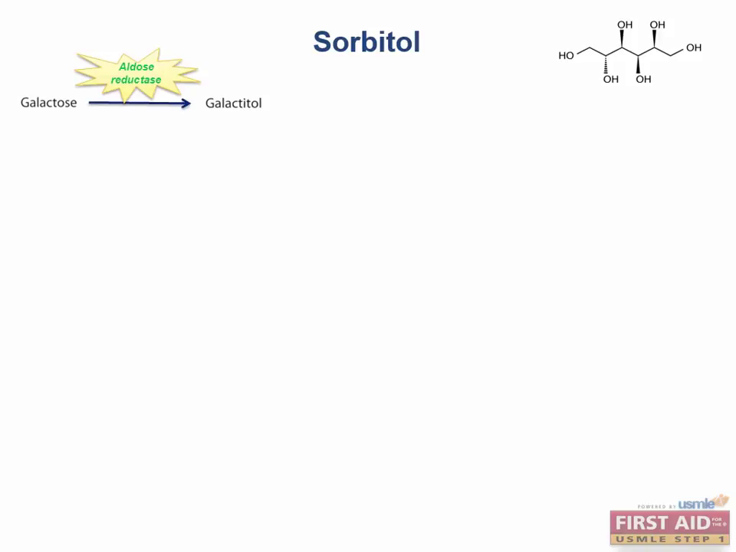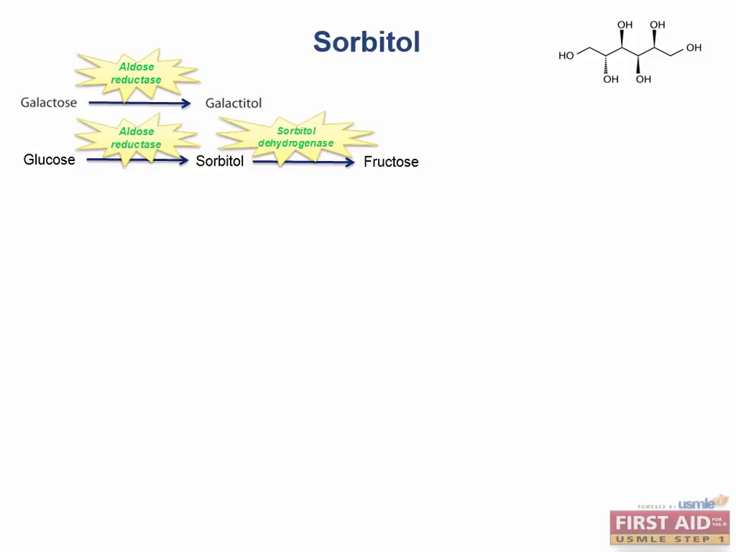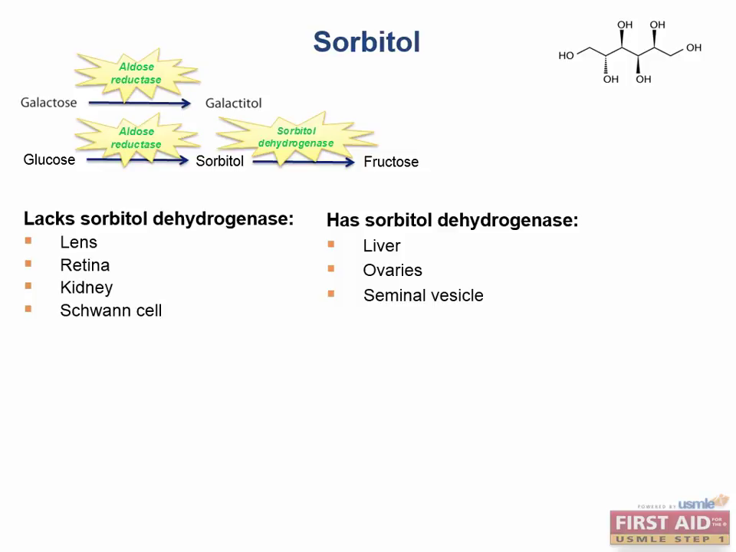Sorbitol, which is shown here, is a reduced alcohol form of glucose. Sorbitol is formed by the enzyme aldose reductase. This enzyme should sound familiar since this also converts galactose to galactitol, as I mentioned earlier. So sorbitol is created by aldose reductase. When glucose gets converted into its sorbitol form, it becomes trapped inside of cells, and can later be converted to fructose via sorbitol dehydrogenase. Now, not all cells in the body have the enzyme sorbitol dehydrogenase.